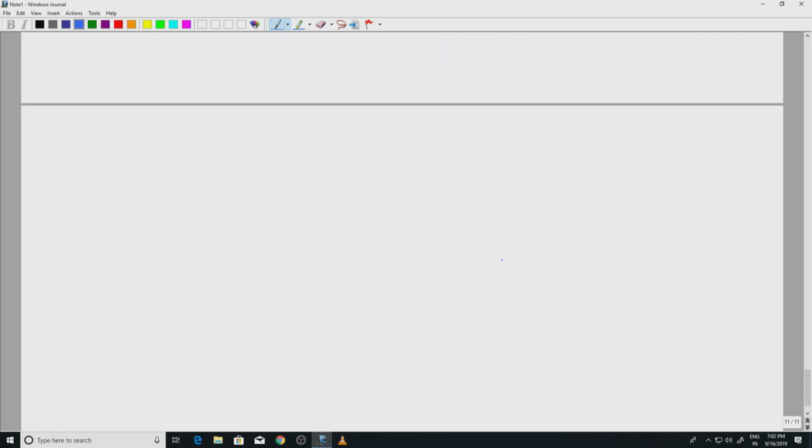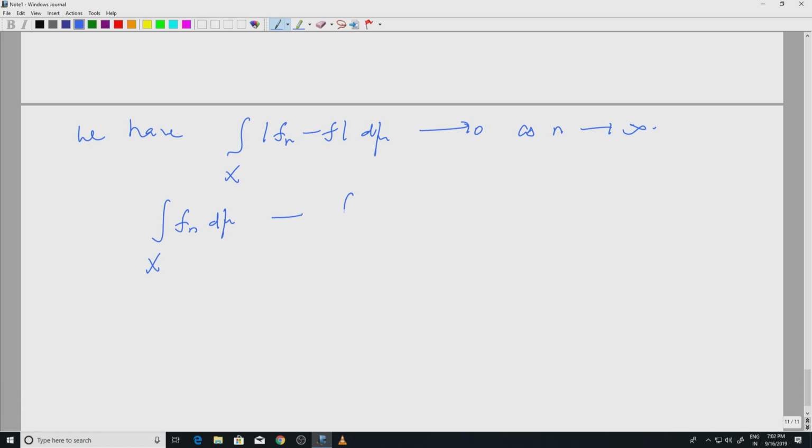So, we already have integral over x mod fn minus f d mu goes to 0 as n goes to infinity, that is what we just proved. Okay. Now, if I look at integral over x fn d mu, I know this is a complex number minus integral over x f d mu. I want to say that the left hand side sequence goes to the right hand side number, right. This is what we want to prove.